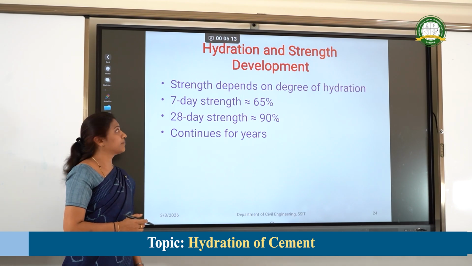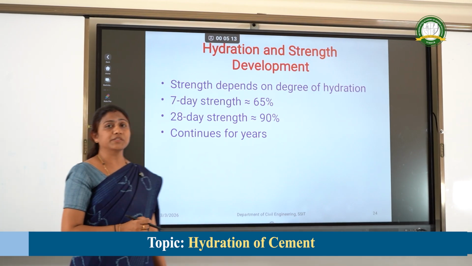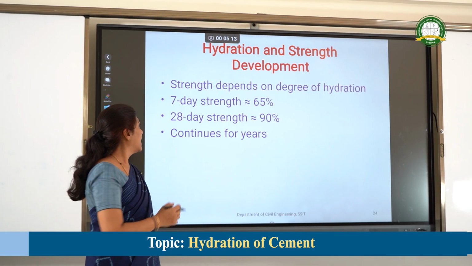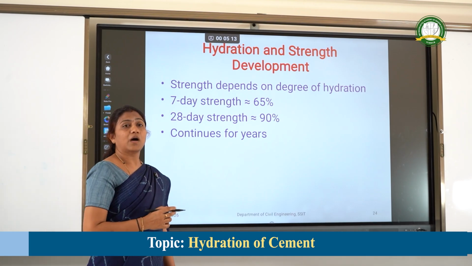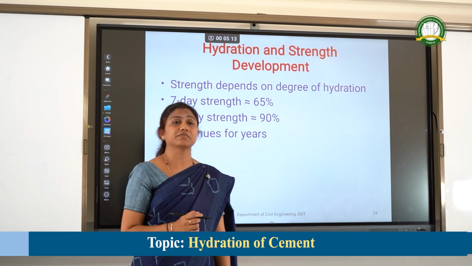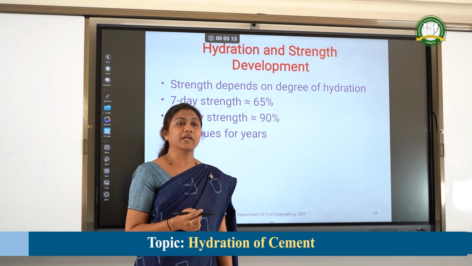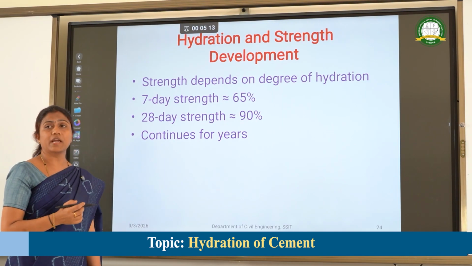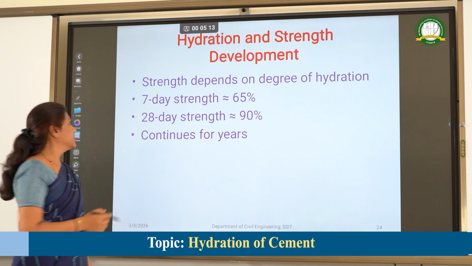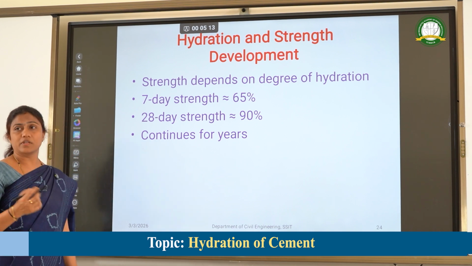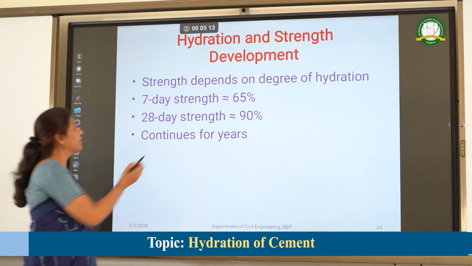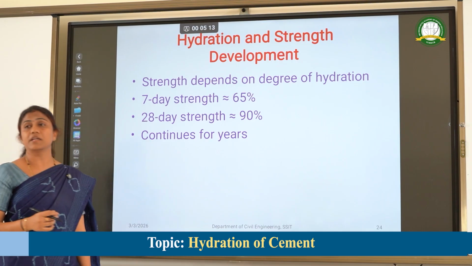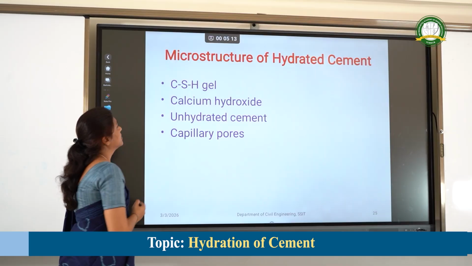Hydration and strength development. Strength mainly depends on the degree of hydration. At 7 days, approximately 65% of the strength should be gained by the concrete. At 28 days, it should gain 90%. So like that it continues for years together, but after 28 days, the strength gain will be very less.